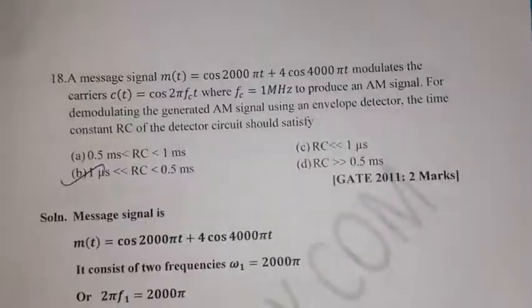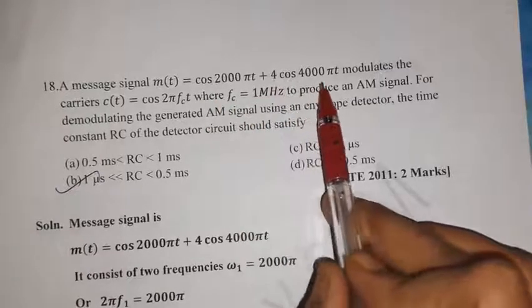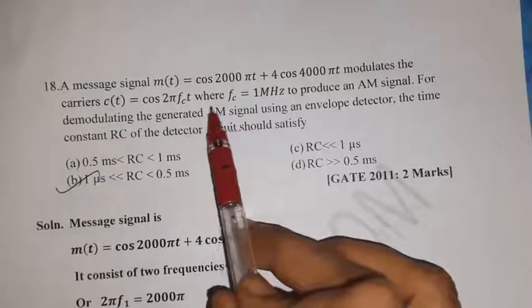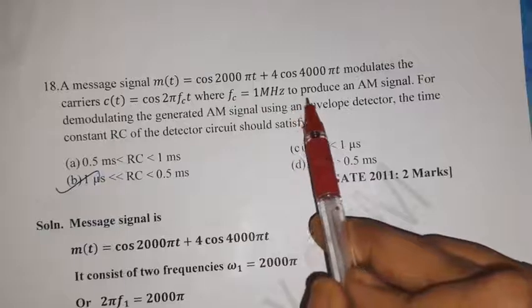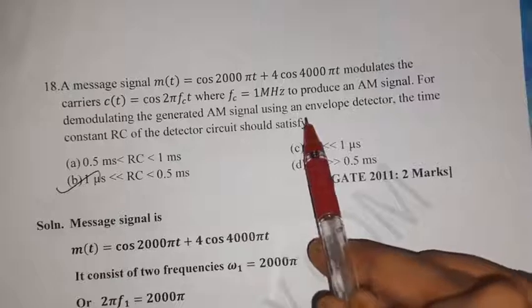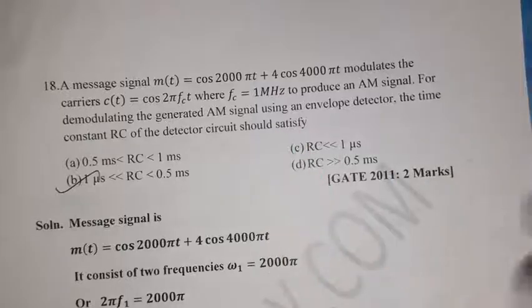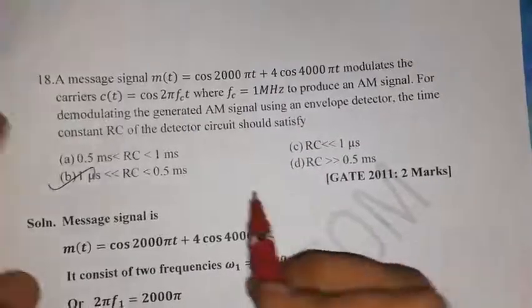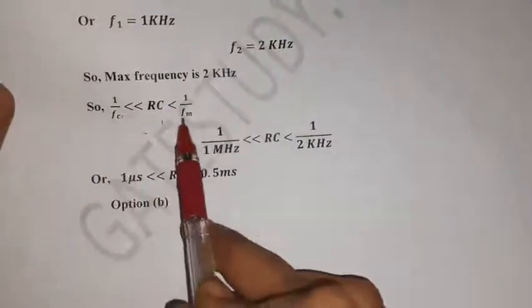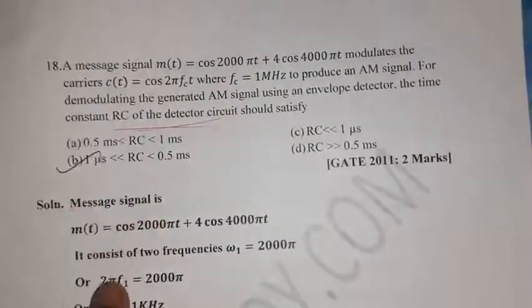A message signal m of t equal to cos 2000 pi t plus 4 cos 4000 pi t modulates the carrier C of t equal to cos of 2 pi Fct, where Fc equal to 1 megahertz, to produce an AM signal. For demodulating the generated AM signal using the envelope detector, the time constant of the detector circuit should satisfy. So we know the RC condition: 1 by Fc less than RC less than 1 by Fm. What is given? The m of t value is given, and the C of t value is also given.